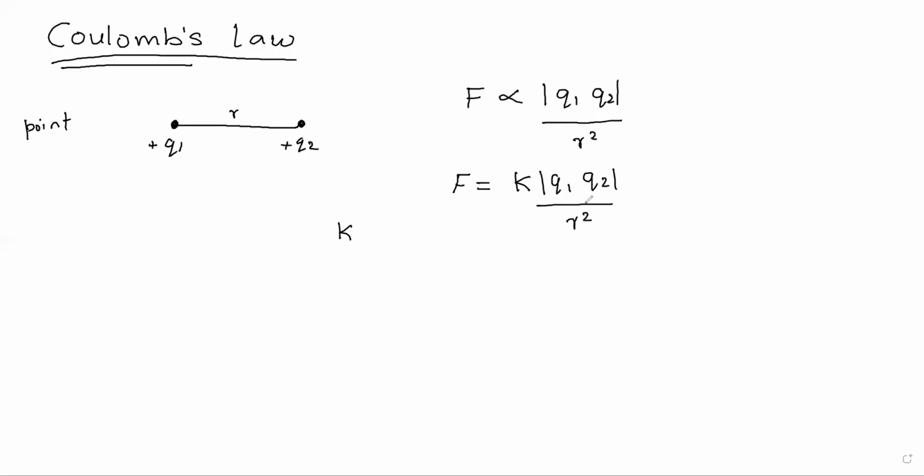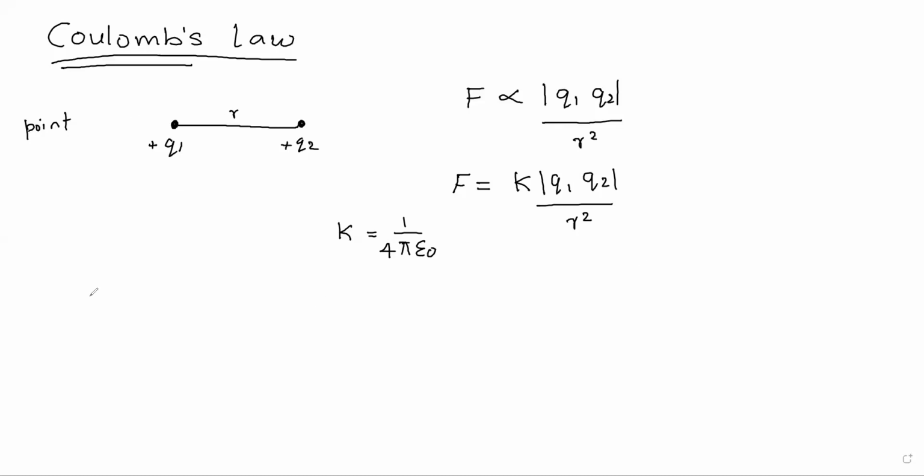Okay, so now what is the value of this K? The value of this K is 1 by 4 pi epsilon naught. So remember this term epsilon, what it is? It is given as epsilon.